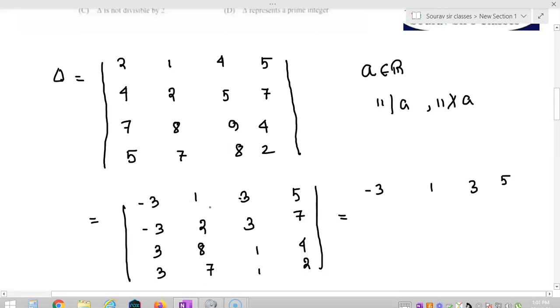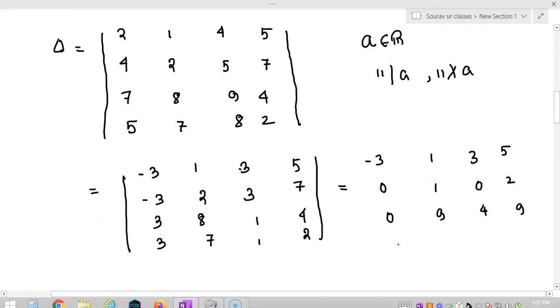Subtracting the first row from the second row, I get 0, 1, 0, 2. Adding the third row with the first row, I get 0, 9, 4, 9. Adding the first row with the fourth row, I get 0, 8, 4, 7. So this is our determinant.